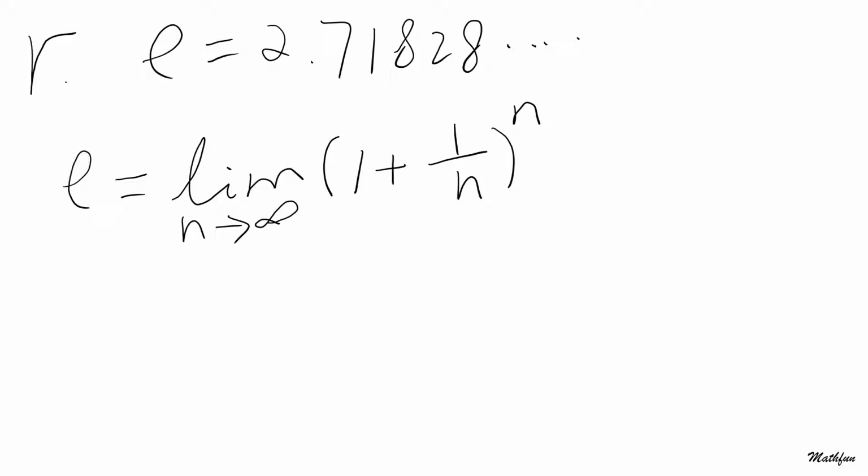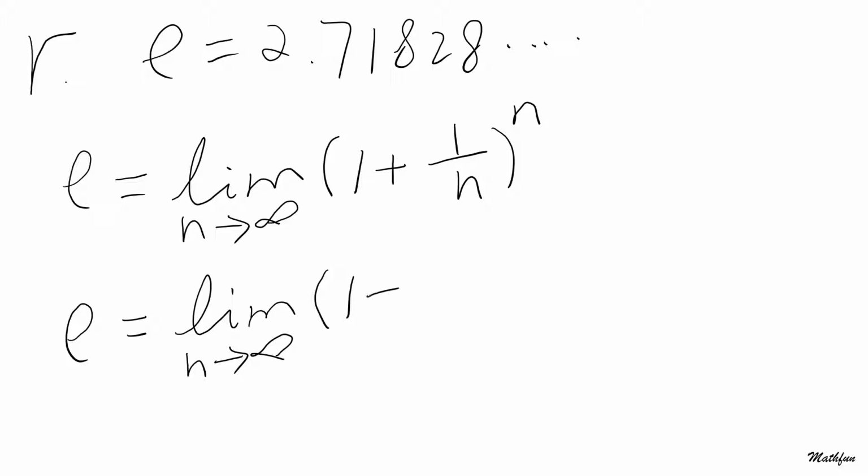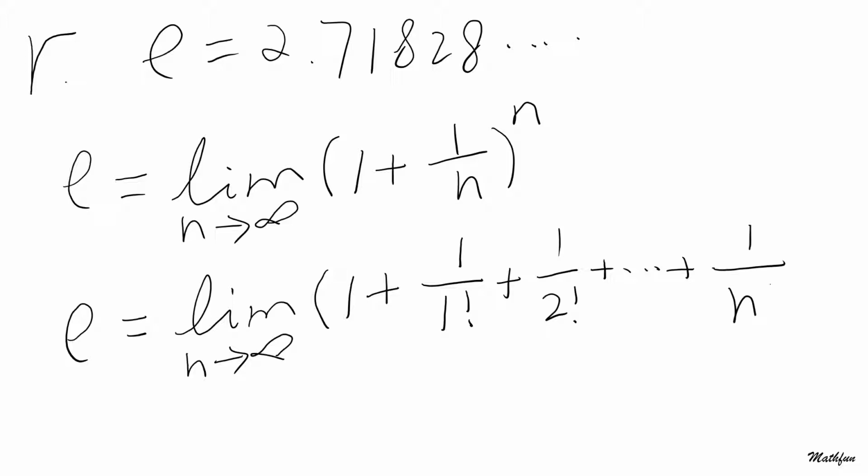Or some people would like to express e as the limit, again as n tends to positive infinity obviously, of 1 plus the reciprocal of 1 factorial plus the reciprocal of 2 factorial plus and so on, up to the reciprocal of n factorial. So these are two expressions.